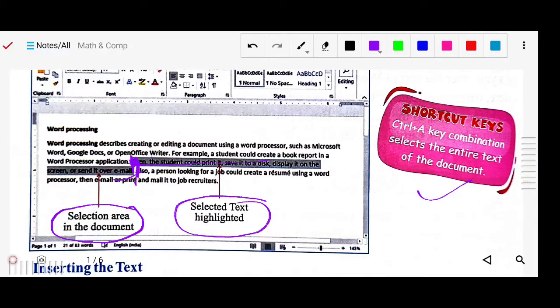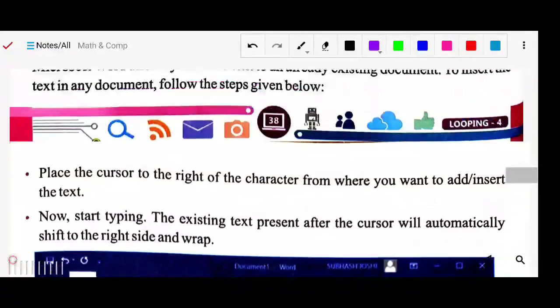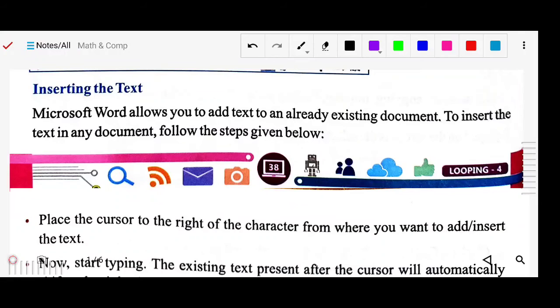Once you select the text, you can do those things. First we will see inserting text. Microsoft Word allows you to add text to an already existing document. To insert text in any document, follow the steps. Wherever you want to insert your text, first bring the mouse cursor over there. Suppose you want to insert text here.